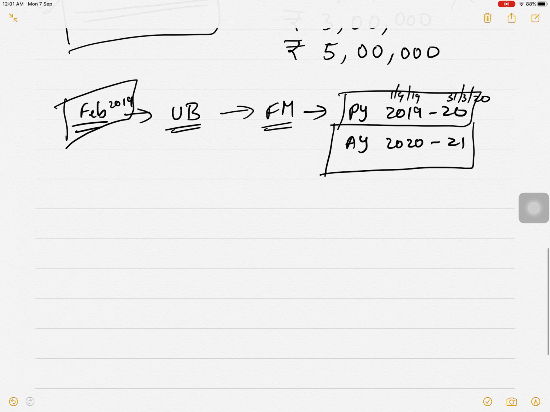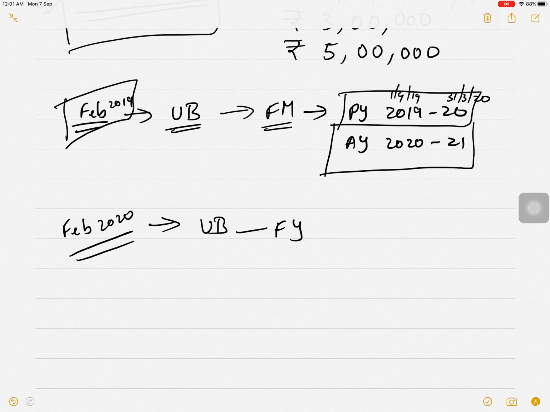Now for 2020, in Feb 2020, again there is a union budget, where the finance minister will read the finance bill, and this will be for previous year 2020-21. That means assessment year 2021-22.